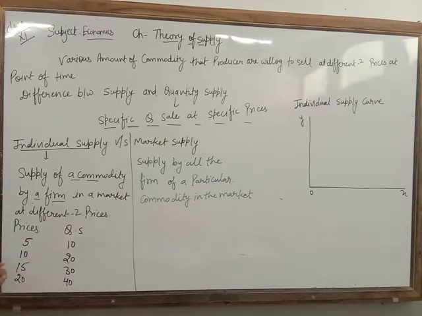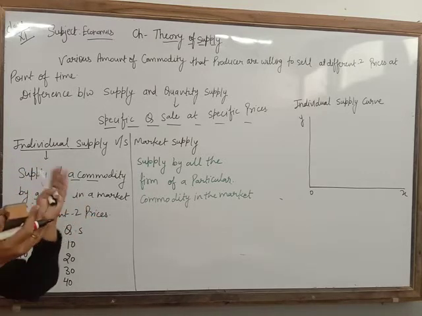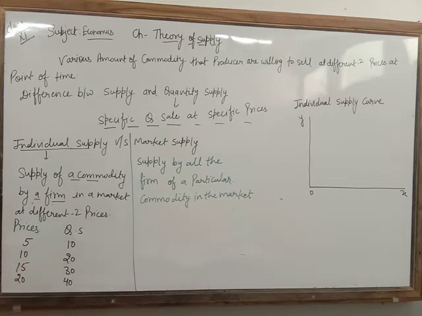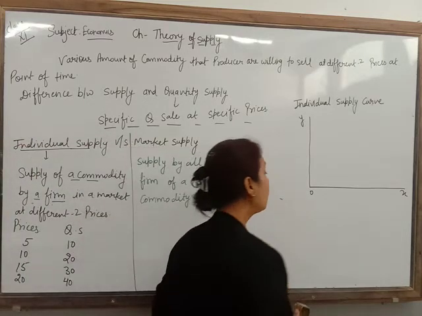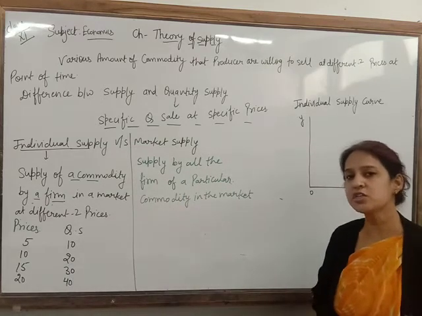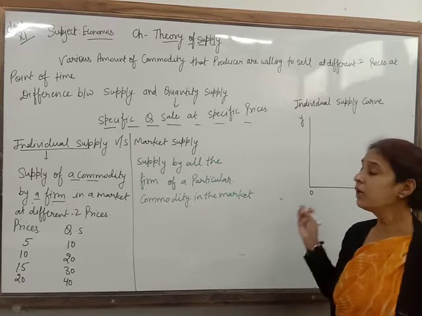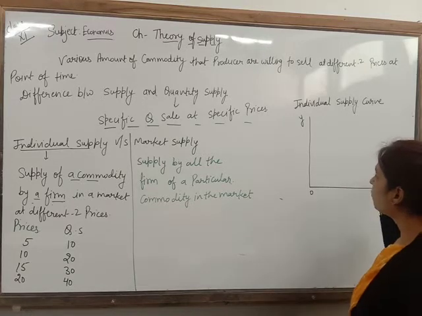So there is a direct relationship between supply and price. If the price increases, producers are willing to sell more. If the price decreases, producers are willing to sell less. So which kind of relationship is it? There is a positive, or direct, relationship between price and quantity supplied. Due to this reason, the supply curve slopes upward.